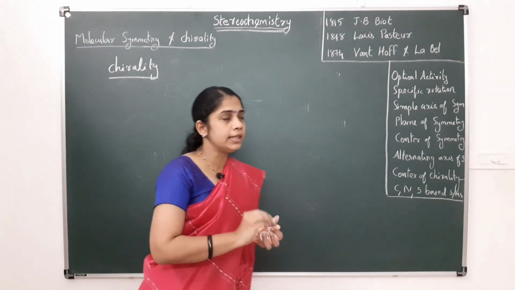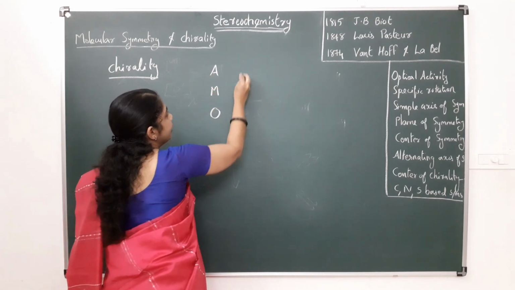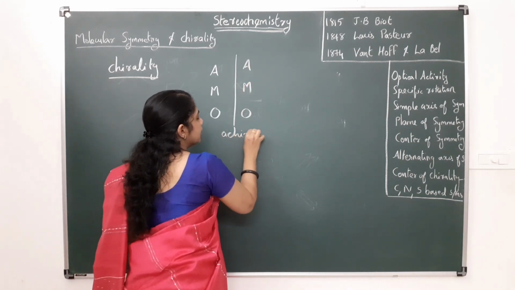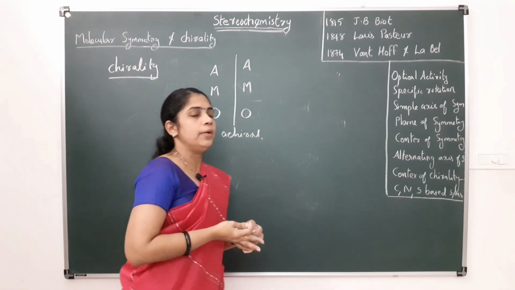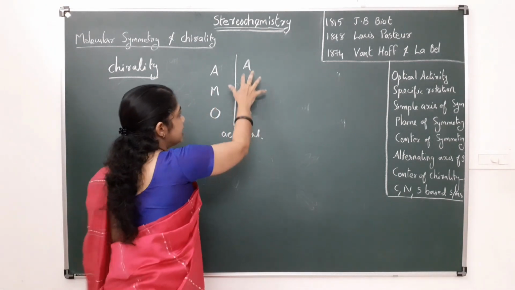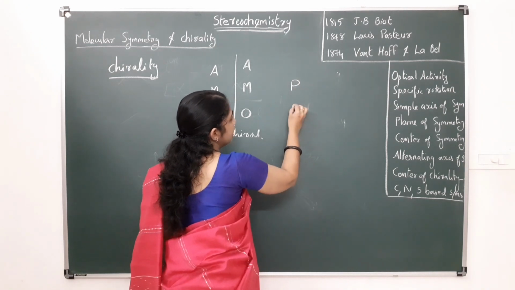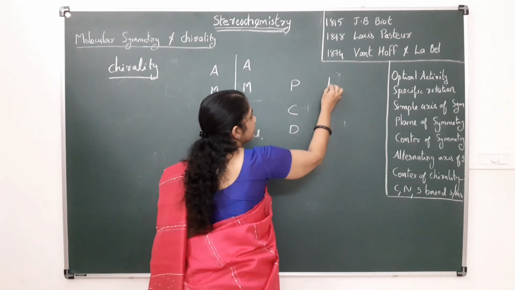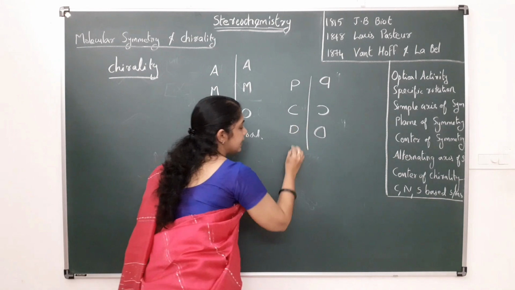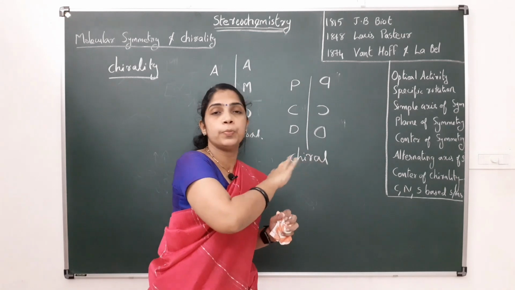For a simple example, in the case of English alphabet, letters like A, M and O are all achiral objects. What do you mean by achiral? Achiral is the opposite of chiral, because they are superposable on their mirror images. And letters like P, C and D, these are the mirror images, and these letters are chiral because they are not superimposable on each other.